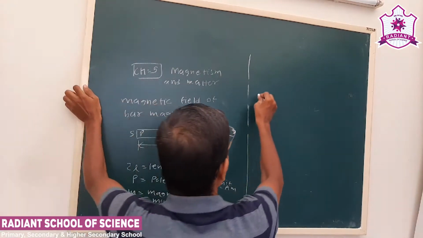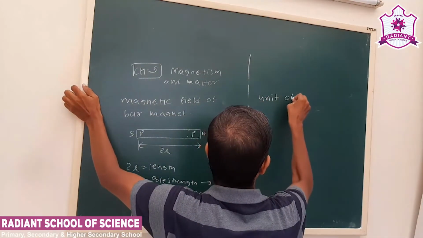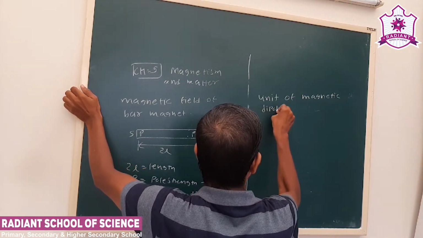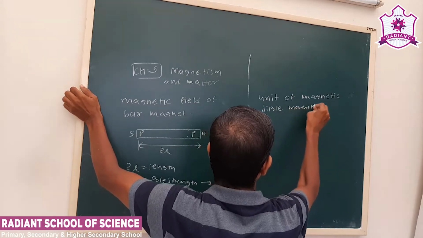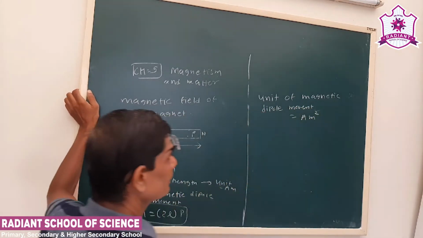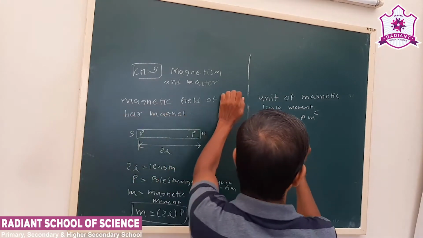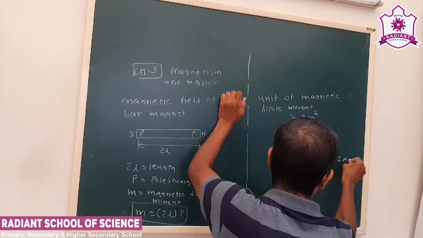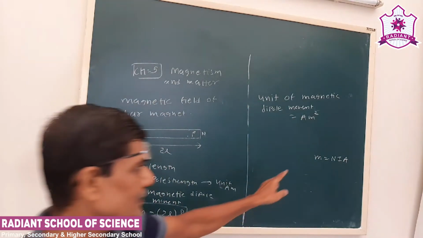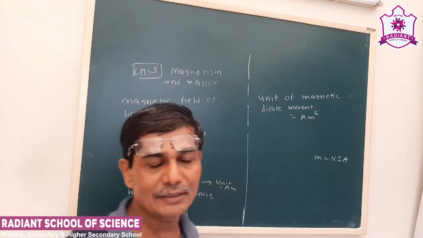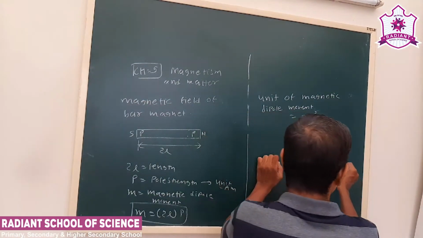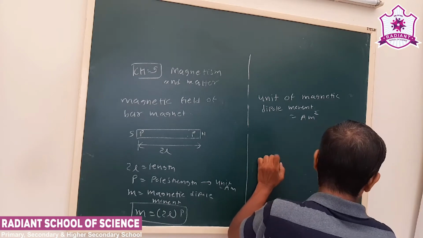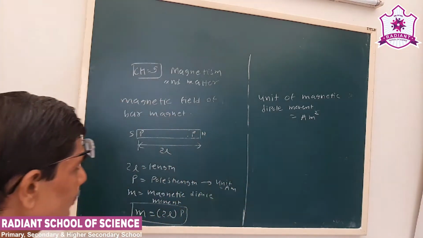What is the unit of magnetic dipole moment? The unit is ampere meter square. Now recall M is equal to NIA. M is the magnetic dipole moment you studied in lesson number 4. In NIA, N is a number, current is in ampere, area is in meter square. So there is some resemblance, which we are going to see later on.